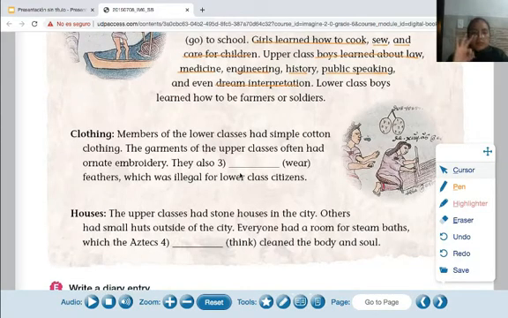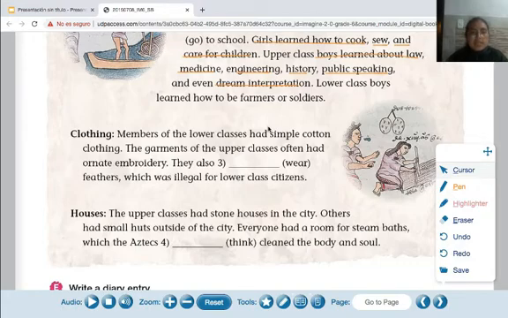Paragraph number 3. Clothing. Please put a stop and continue with the reading. Okay, did you finish? Yes? Okay. What is the main idea in this paragraph? Yeah, excellent.